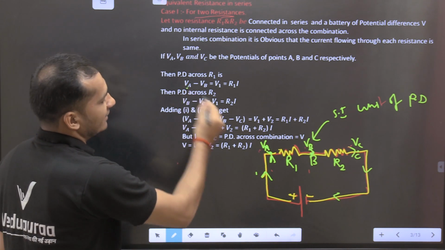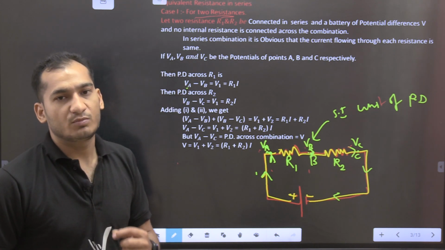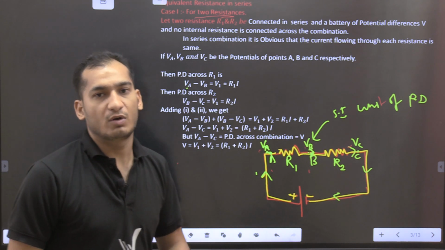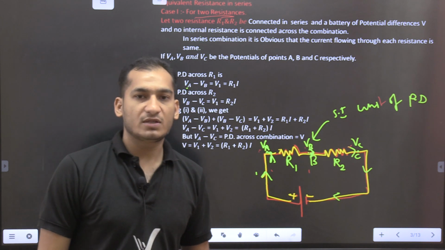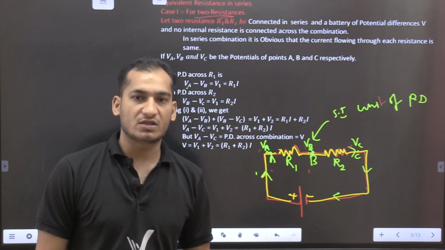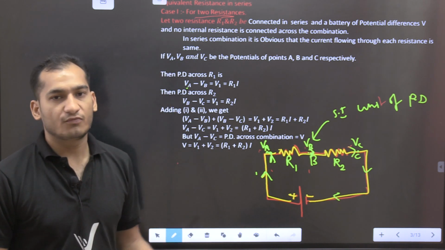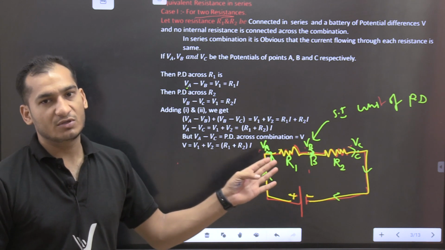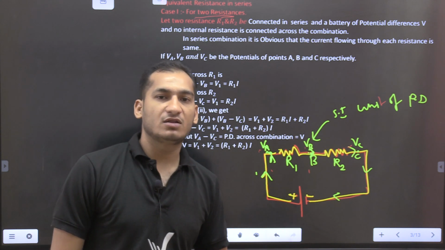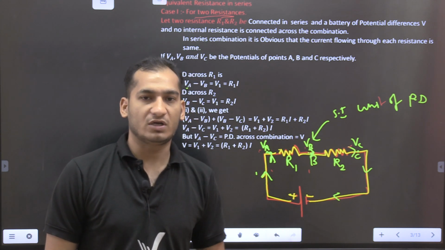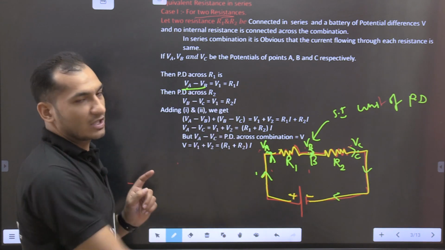When two terminals are given, we have to subtract the lower potential from the higher potential, because in general, water always flows from higher to lower level. The same applies in electricity. Electricity always flows from the positive terminal to the negative terminal. That means electrons flow from negative to positive, but conventional current behaves as flowing from positive to negative. So here VA minus VB is our potential difference.